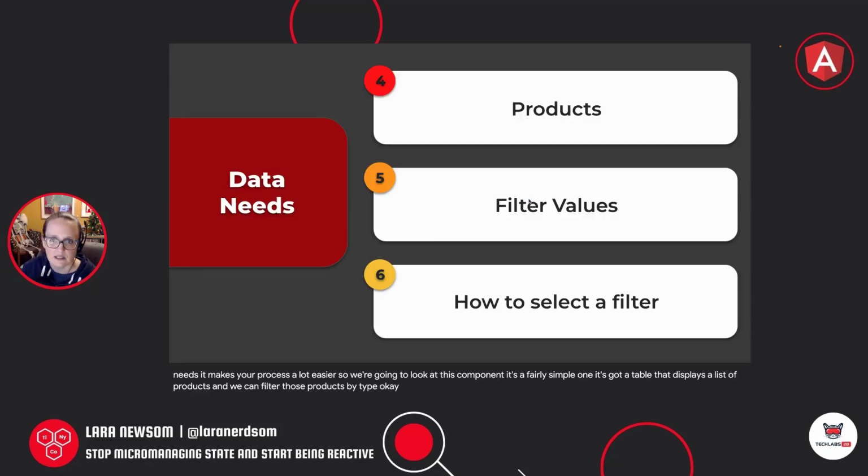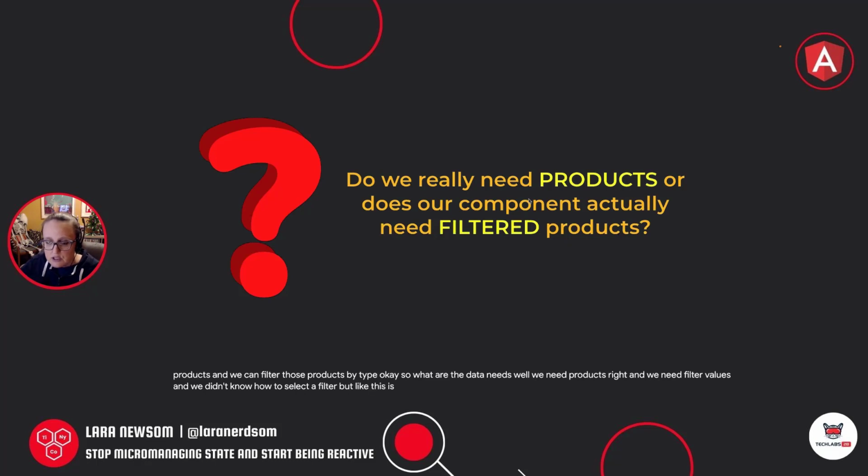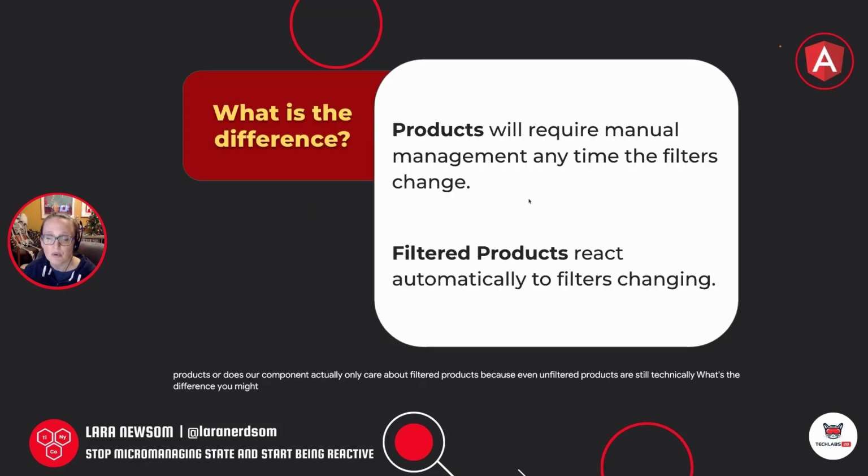Okay, so what are the data needs? Well, we need products, right? And we need filter values, and we need a way to select a filter. But this is where you should hear that screechy brake sound, right? Do we really need products, or does our component actually only care about filtered products? Because even unfiltered products are still technically filtered products. All right, so what's the difference, you might be asking? Well, the second that we take products into our component, it becomes obligated to manage the state of that product array. Whereas if all we ever bring into our component are the already filtered products, it's no longer the responsibility of that component.